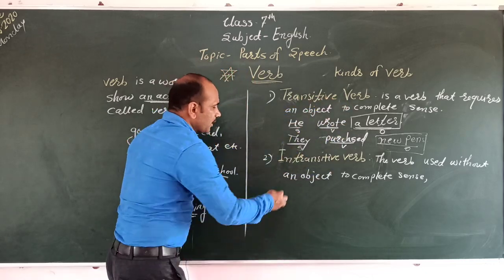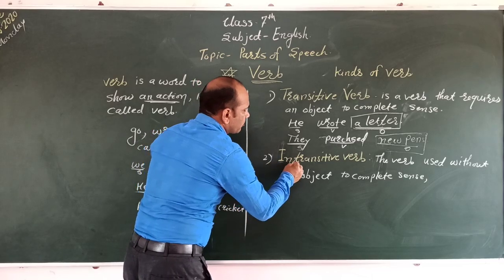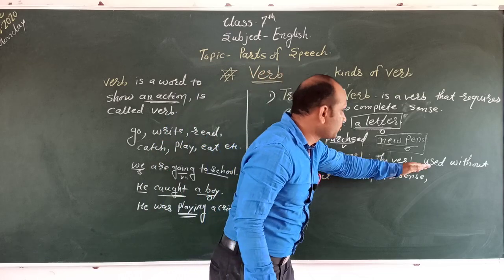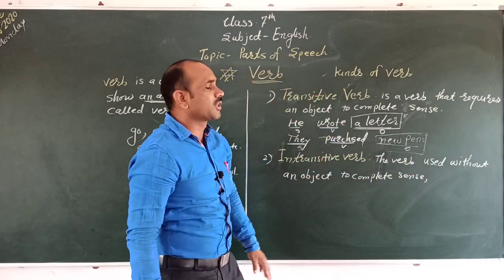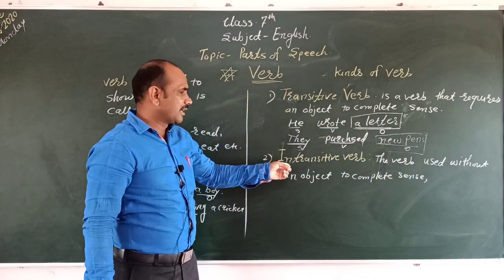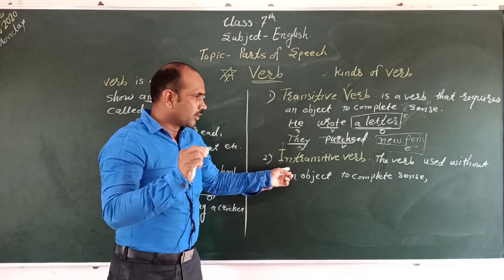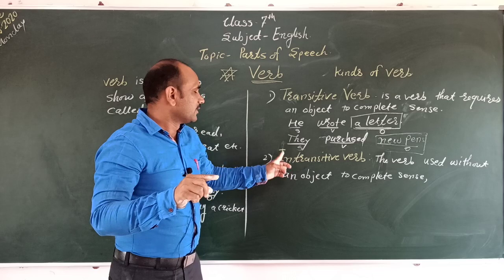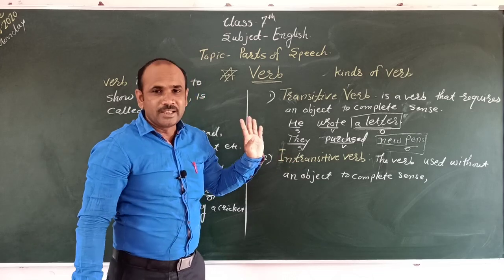The second type of verb is the intransitive verb. An intransitive verb is a verb used without an object to complete the sense. That verb we call the intransitive verb.